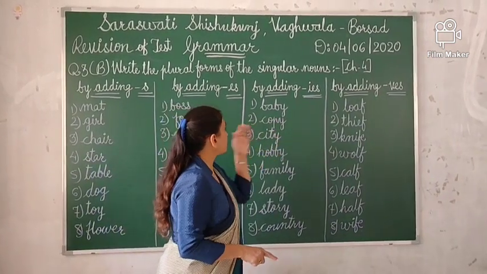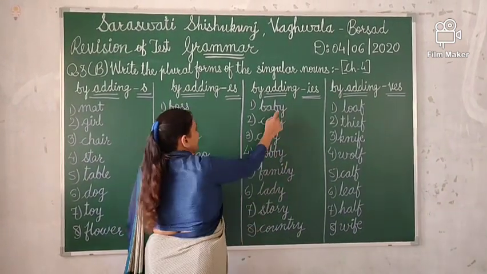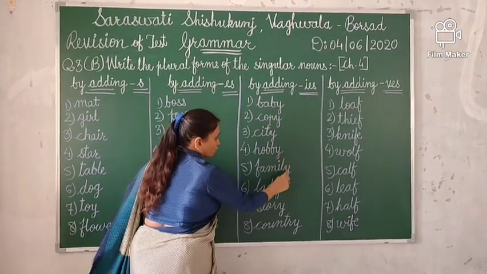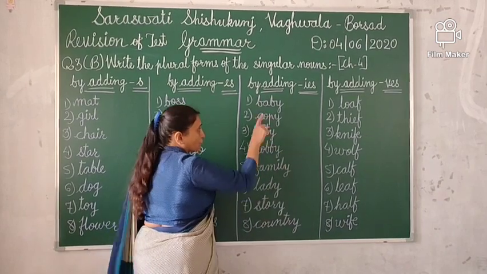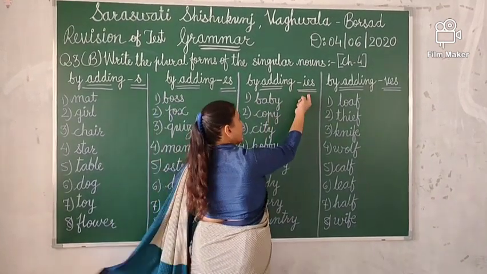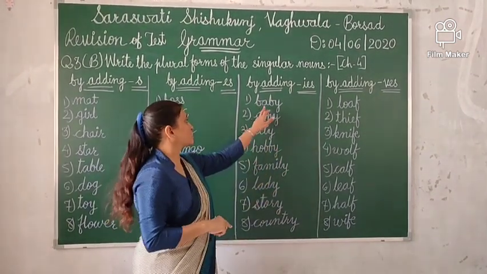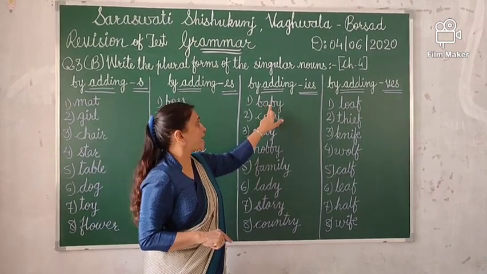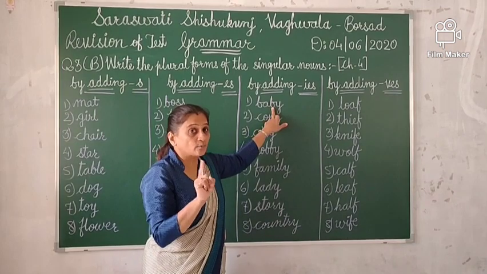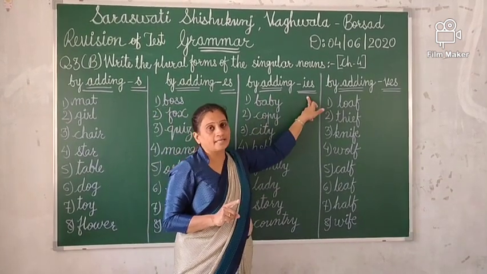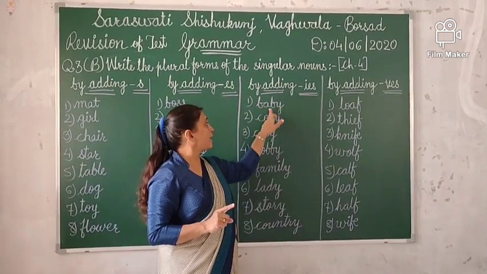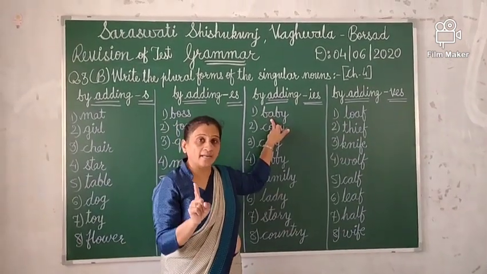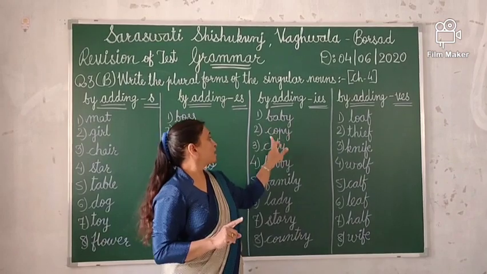Now the third column, again I am reminding you, in this question you have to drop y and add ies. Let's make the first one, baby. So you have to write bab, then don't write y. You have to write ies. Okay? Babies. Don't write y in the answer.